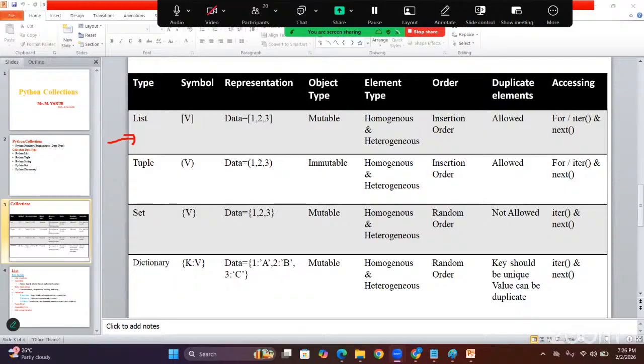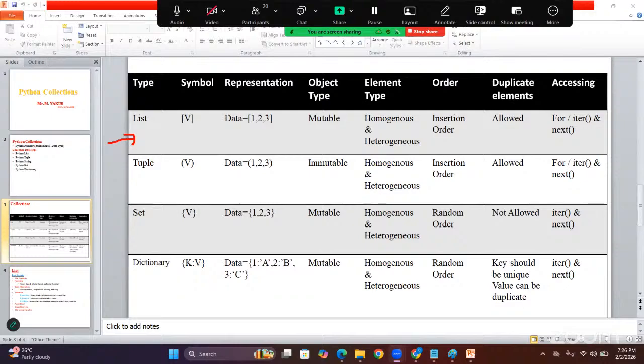Real world examples. The next one, set. What happens, sir? If you want to store unique values, for example hall ticket numbers, Aadhaar card numbers, PAN card numbers, bank account numbers, then go with a set. Dictionary is a combination of list and set, sir. You know why I'm telling you this? Keys are unique, like a set object. Values can be duplicated.